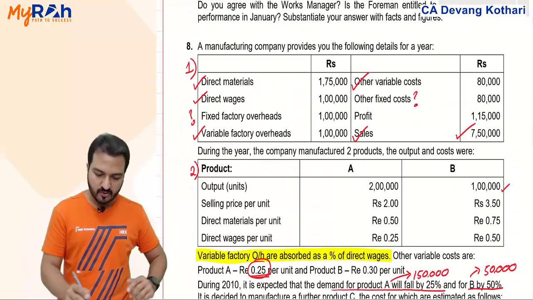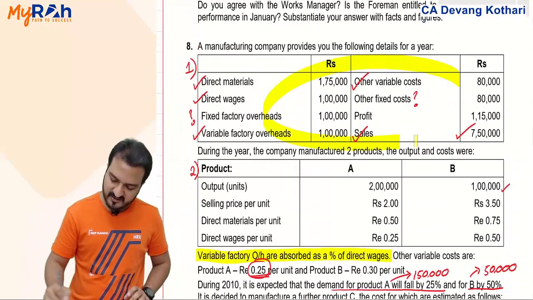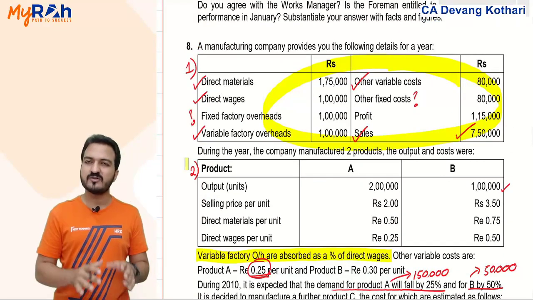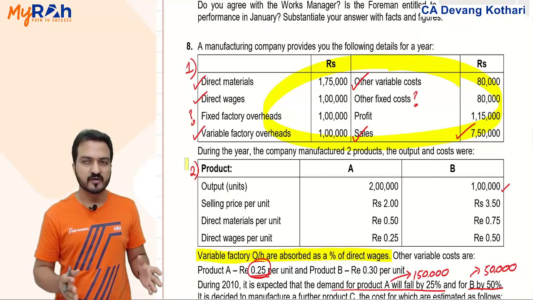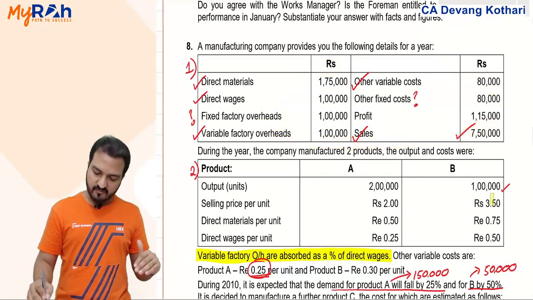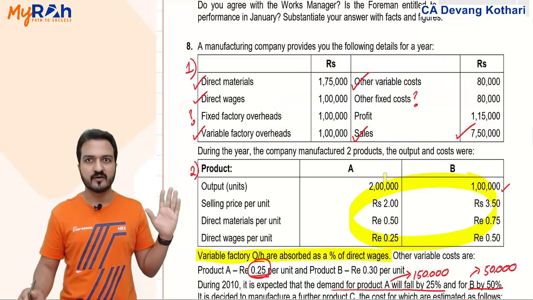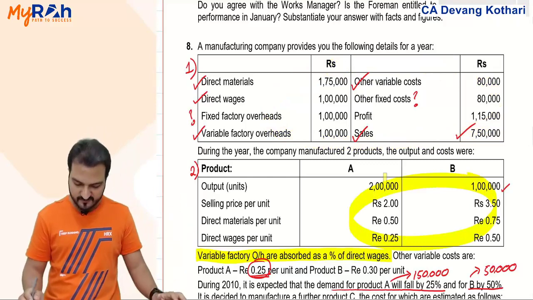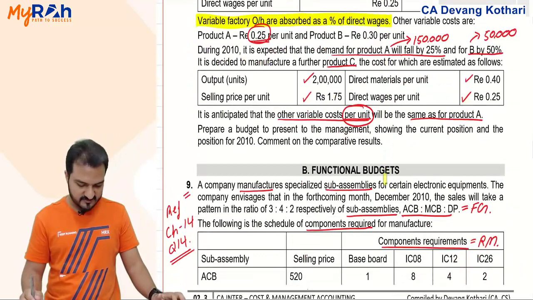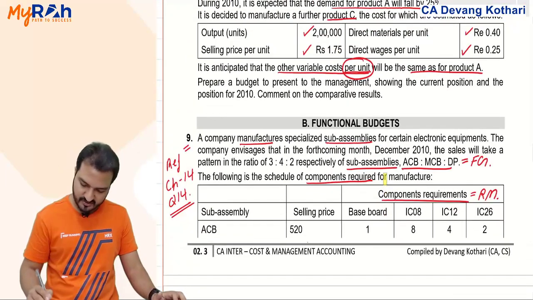Remember this classwork question 8? You are given total budget over here, and then you are told that this company contains two products A and B. Then you are given bifurcation of A and B separately here. Same kind of question I have there. I'll just give this reference. It is page number 2.3, question 8.